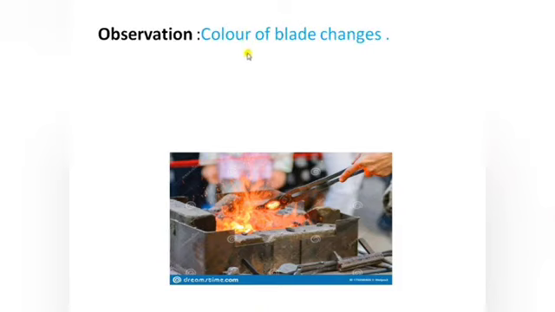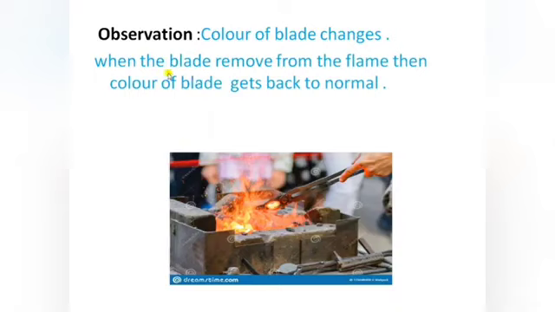If you heat one end of the hacksaw blade over the flame, the tip of the blade becomes red hot. And if you remove it from the flame after some time, what will happen? When the blade is removed from the flame, the color of the blade gets back to normal, a gray color, its original form. So heating of a hacksaw blade is a physical change which can be reversed easily.